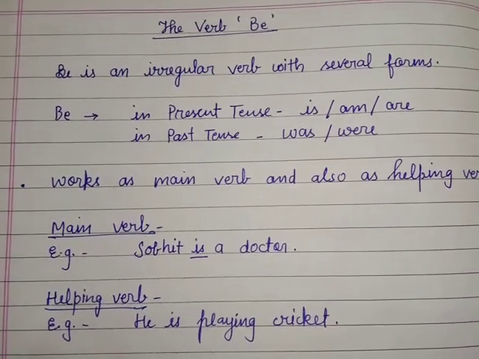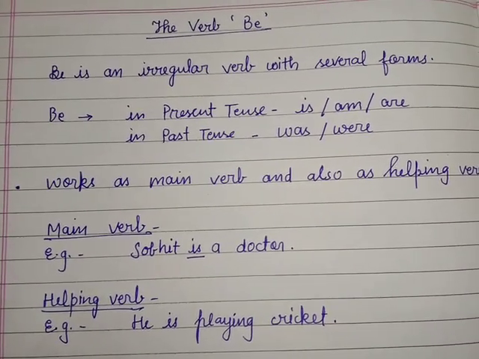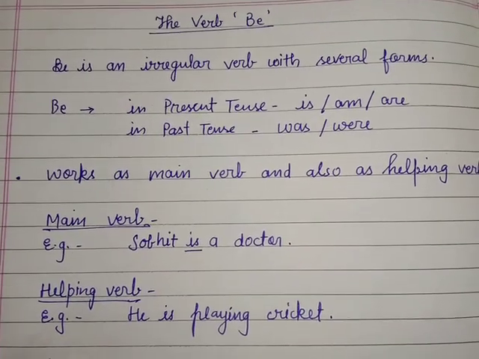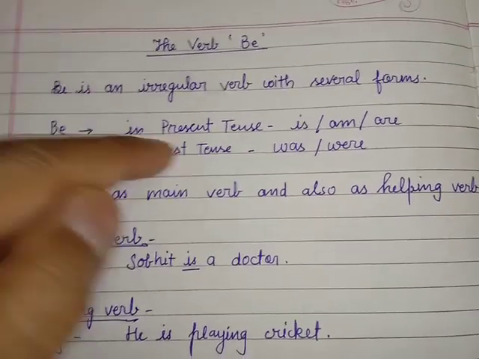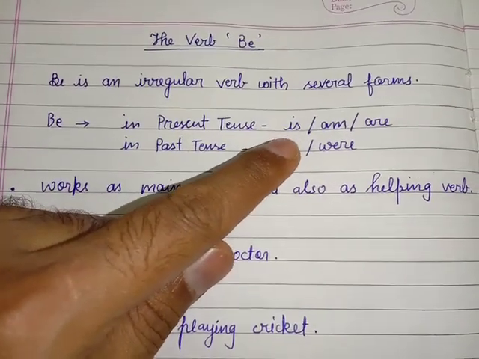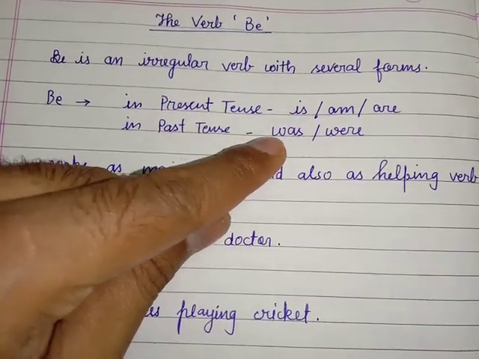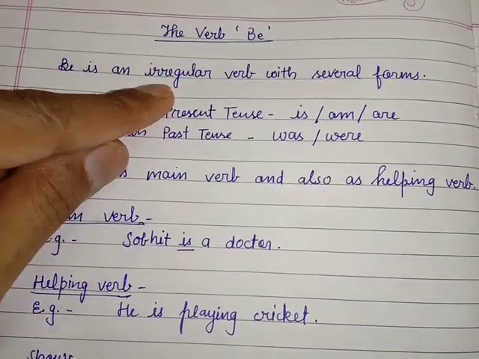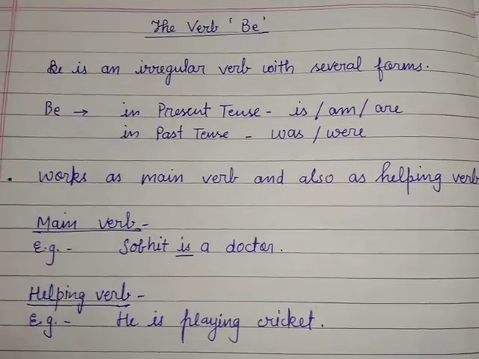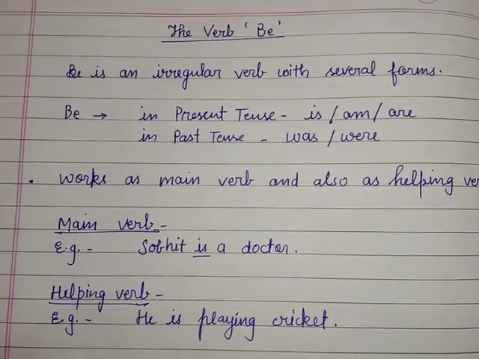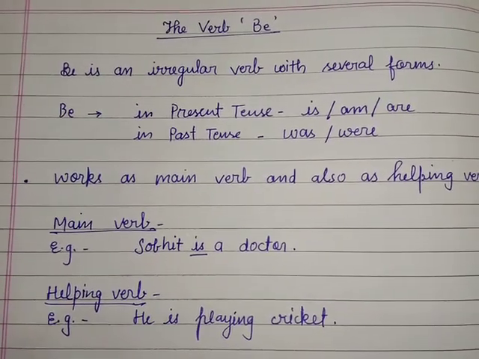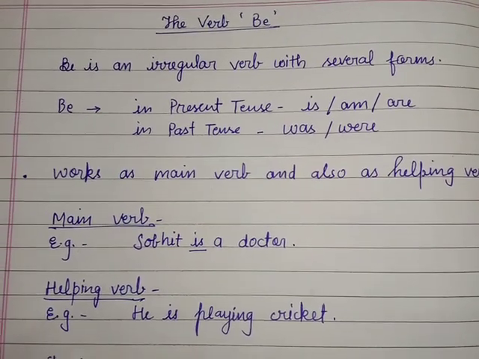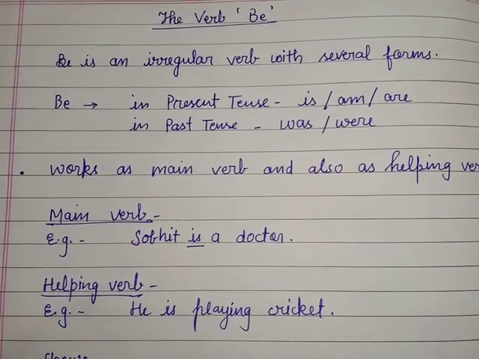Be is an irregular verb with several forms. What are its forms? In present tense: is, am, are, and in past tense: was, were. Now I will tell you why it is called irregular. Take two examples: one is break and the other one is play. Both are verbs, and when we